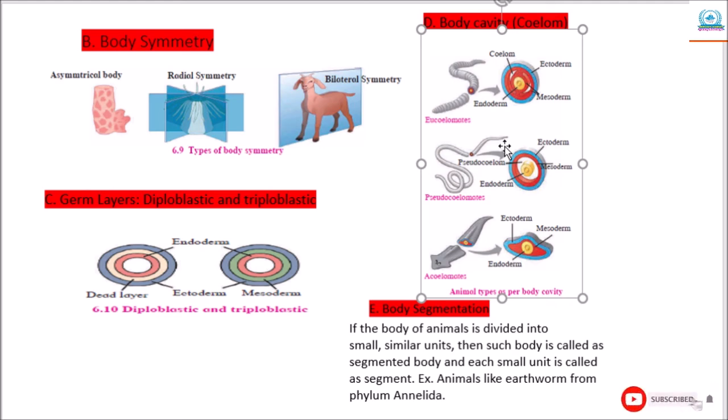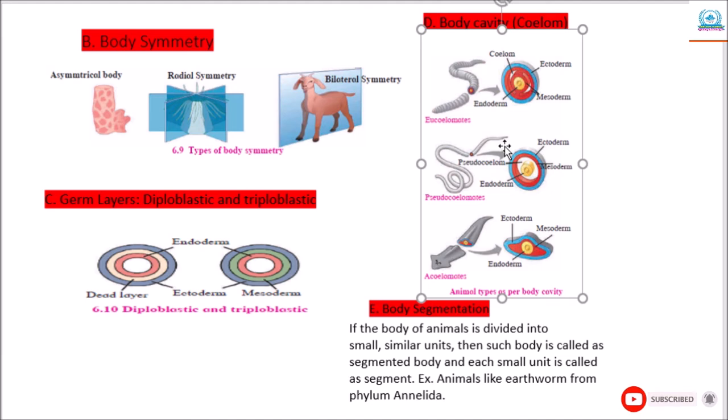Such a type of body cavity is present in animals of phylum Annelida and all phyla coming after Annelida. Such animals are called eucoelomate, meaning animals with a true body cavity.